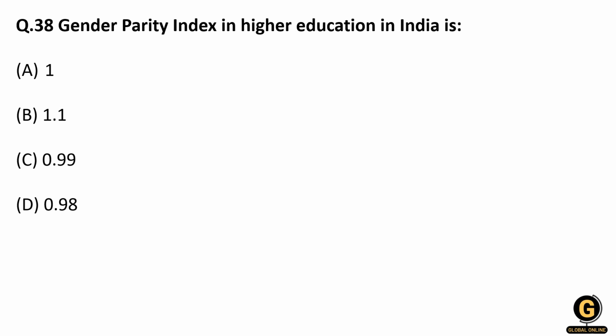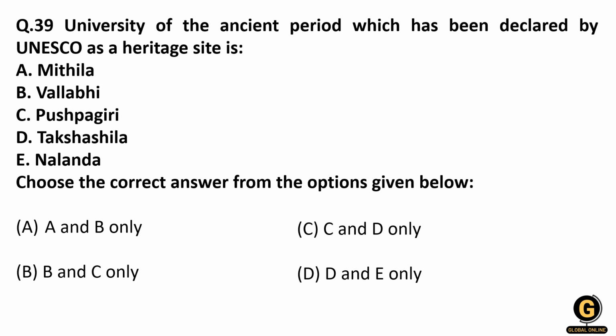Whether it is primary or pre-primary or higher secondary or higher education. So ratio of the female to male student, and currently in higher education, it is 1.01. So it is 1, right? If you make it a whole number, it will be 1. So remember, the gender parity index in higher education is 1, right?